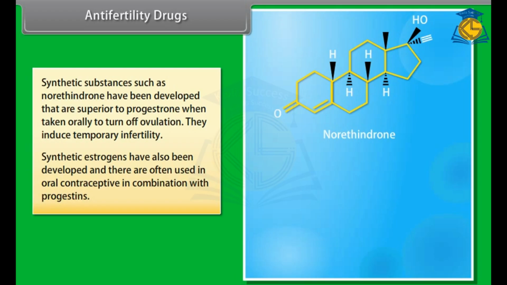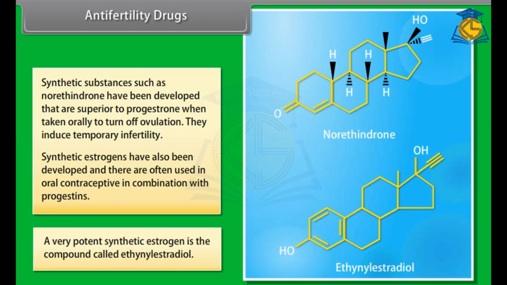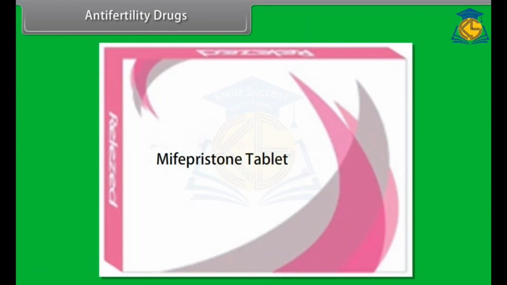Synthetic estrogens have also been developed and they are often used in oral contraceptives in combination with progestins. A very potent synthetic estrogen is the compound called ethinyl estradiol. Mifepristone is a synthetic steroid that blocks the effects of progesterone and is used as a morning after pill in many countries. Chemicals in food.